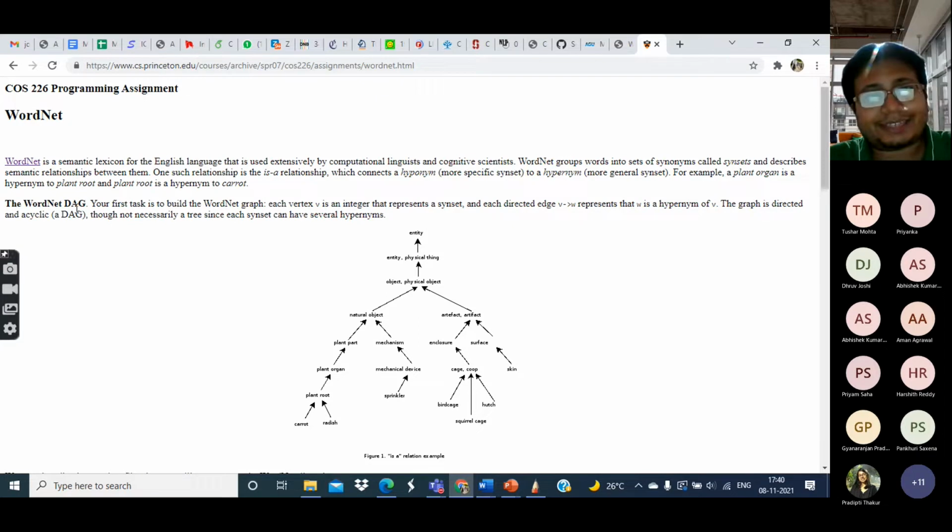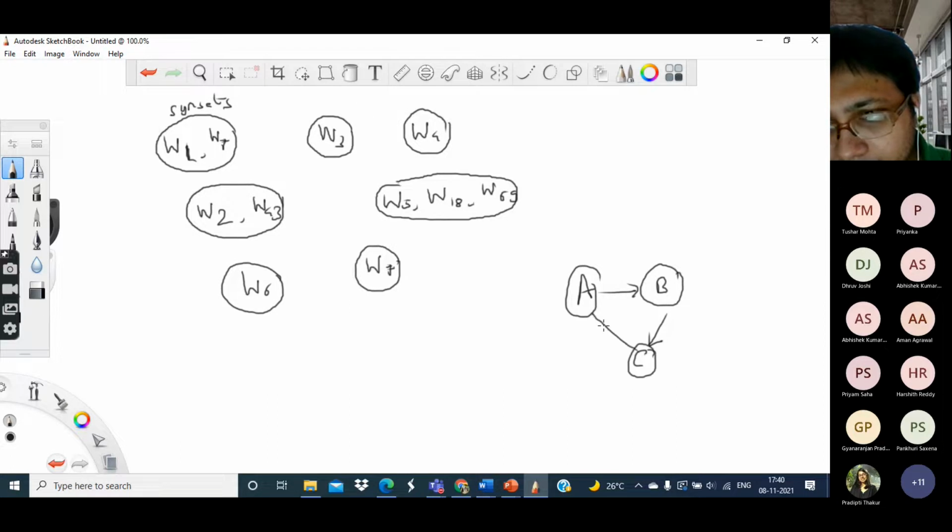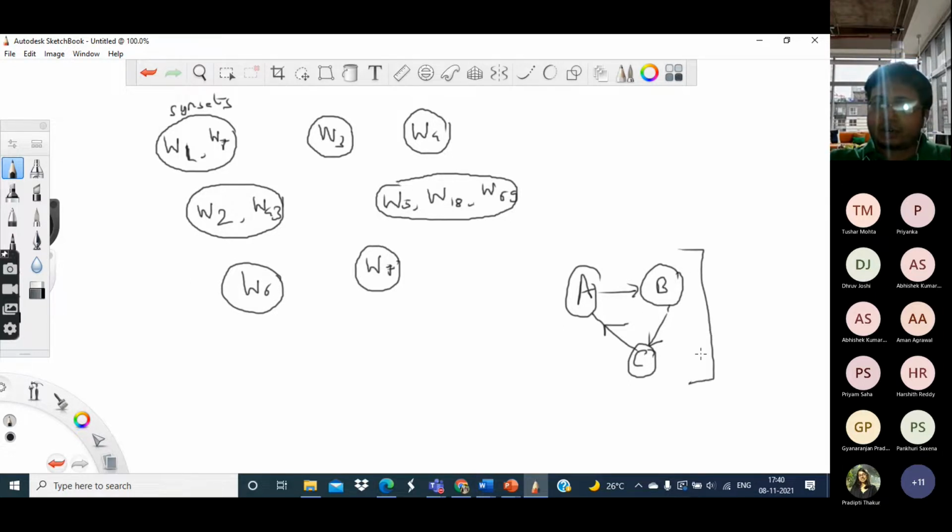This A stands for acyclic. That means there are no cycles in the graph. That is, you will not see a structure like this. Why should we not have cycles in the case of WordNet?